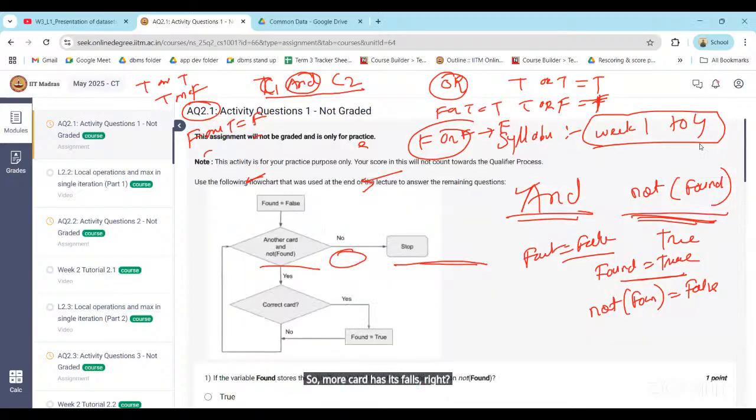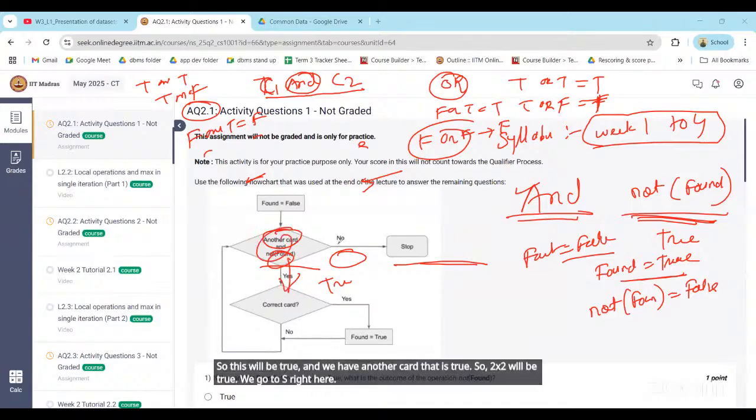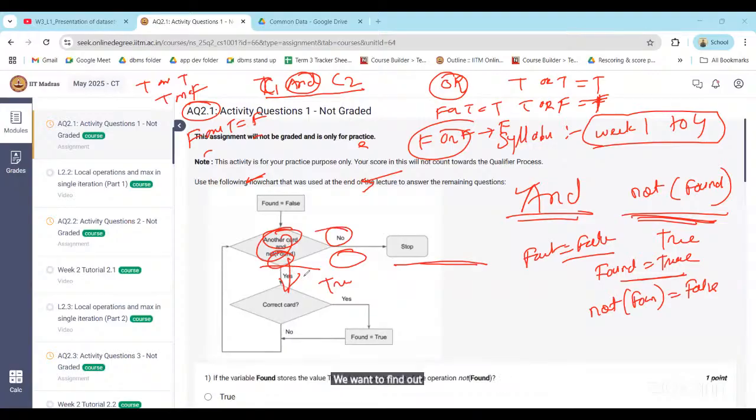So what is the entire condition? True. If you look at not found, not of false will be true. So this will be true, and we have another condition that is true. So true and true will be true. We'll go to the yes branch here. So we want to find out the condition where we go to the no branch, right?